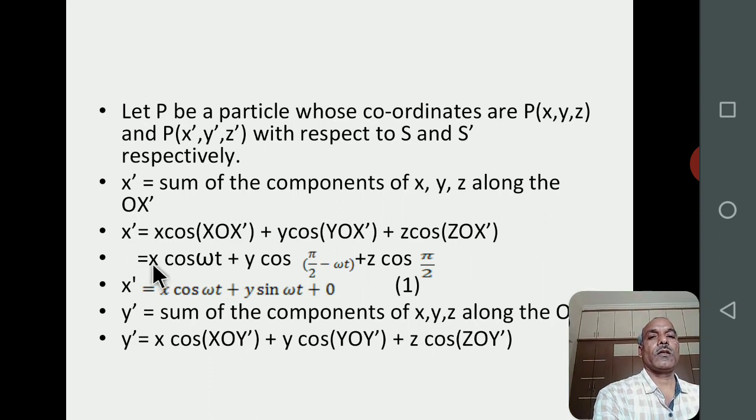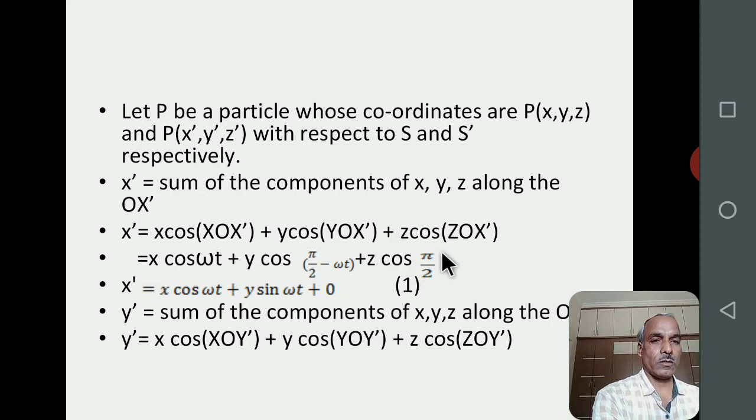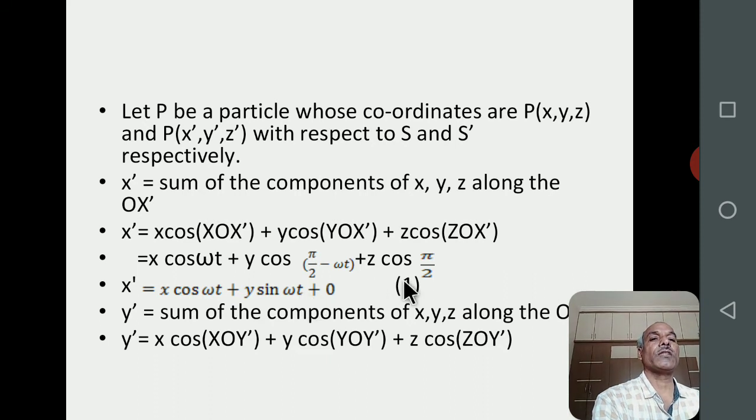X dash is equal to x cos omega t plus y cos (pi by 2 minus omega t) plus z cos pi by 2. Cos pi by 2 is 0. Therefore, x dash is equal to x cos omega t plus y sin omega t. We call this as equation number 1.